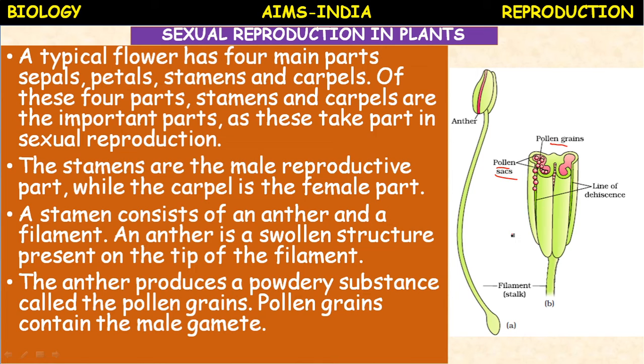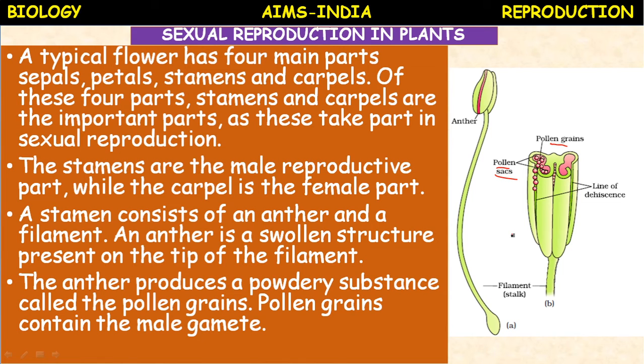Okay, so this is the male reproductive part. What is the male reproductive part of the flower? Stamens, or it is also called androecium. What does androecium mean? The group of stamens present in a flower is called androecium. Androecium is the male reproductive part of the flower.